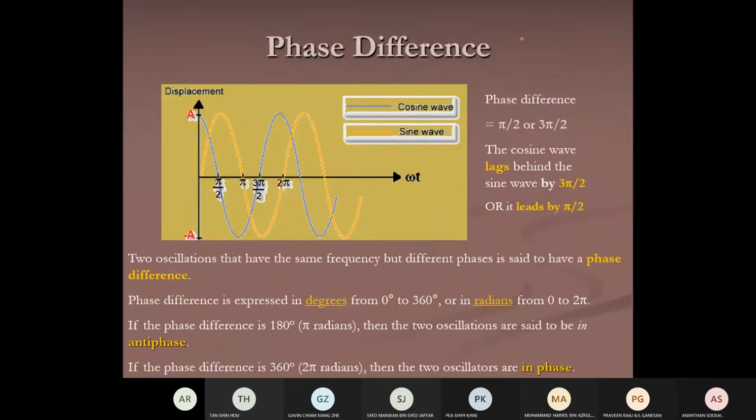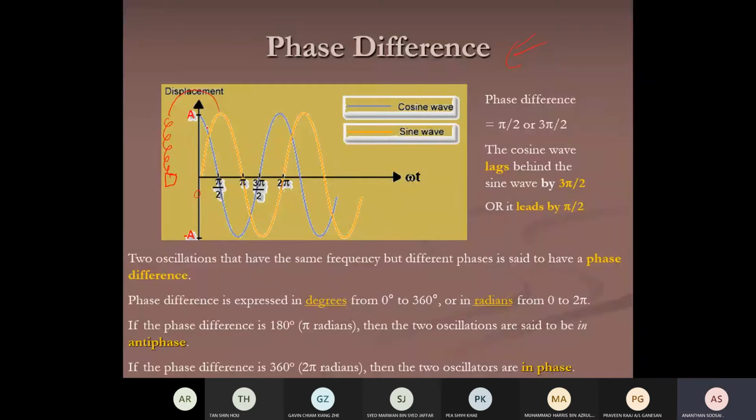Now, phase difference. Oscillation also has its own phase difference. For example, you see this graph, two types of oscillation have been traced here. When the time is zero, maybe for the orange color, the time started when the spring is at equilibrium.